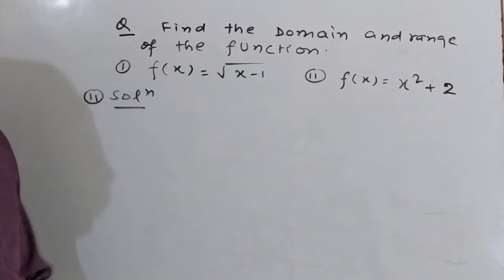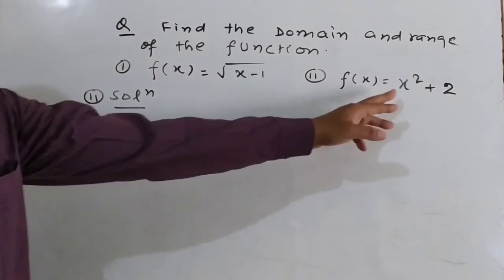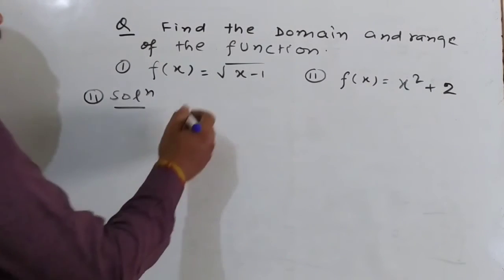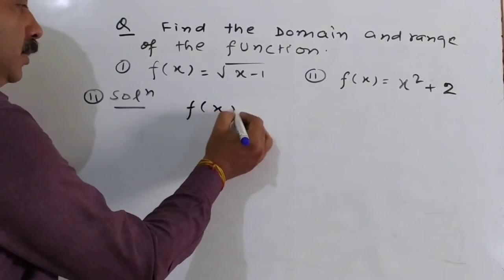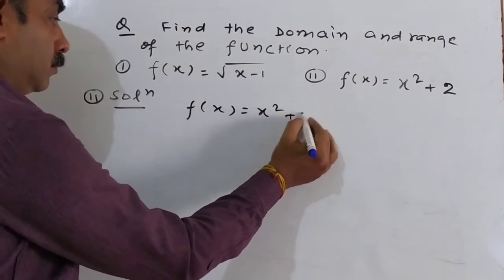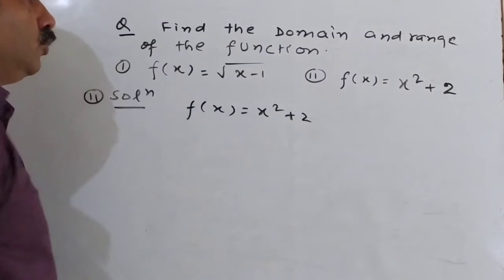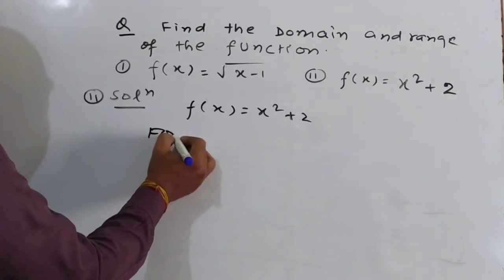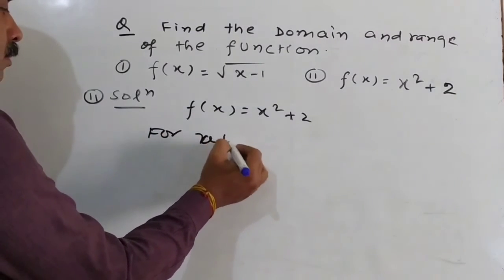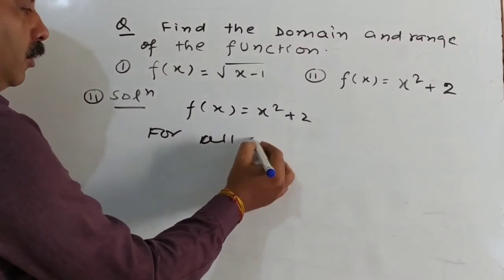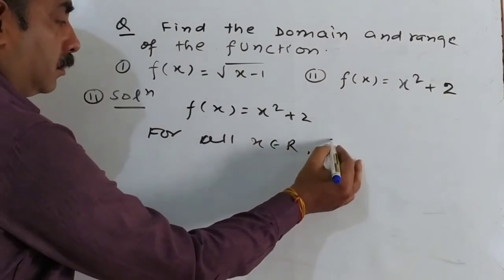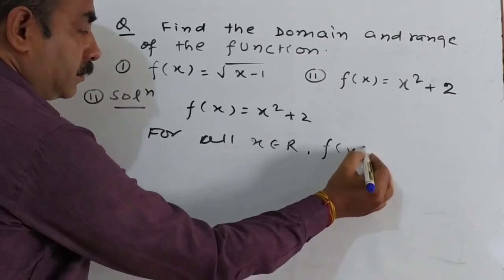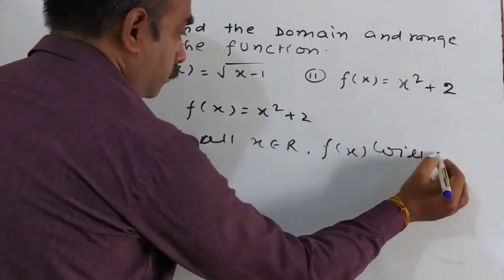The second problem is f(x) equal to x square plus 2. As you know, the real values of x for which f(x) is meaningful is called the domain. Here we see that for all x belongs to R, the function f(x) will be meaningful.